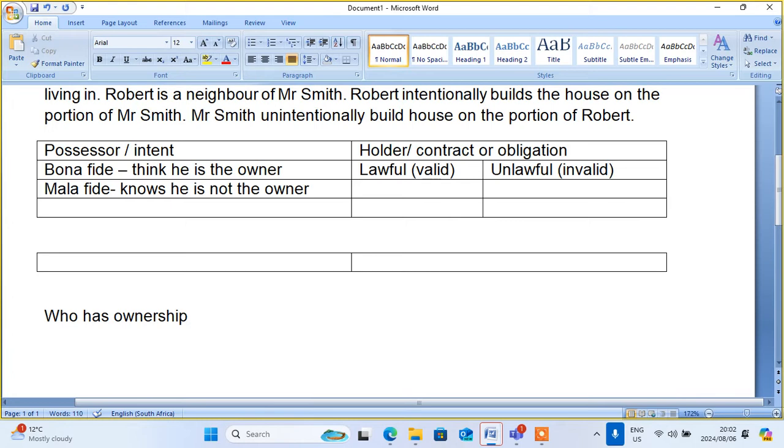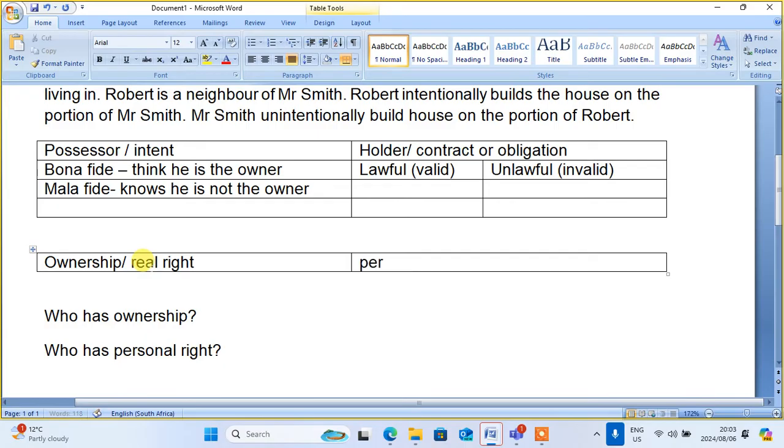Who has ownership? And number two, you ask yourself, who has a personal right? Those are the two questions that you must start with, and some questions will be added as we go. I said that ownership is the same as a real right.